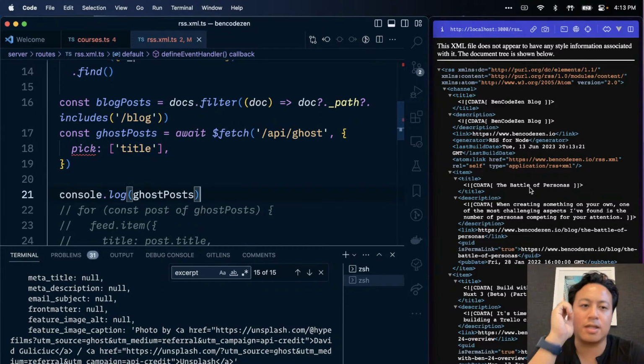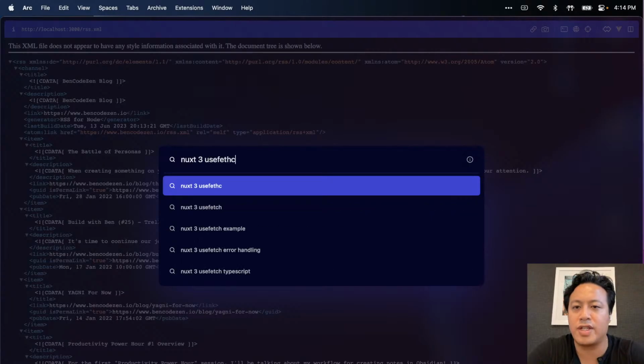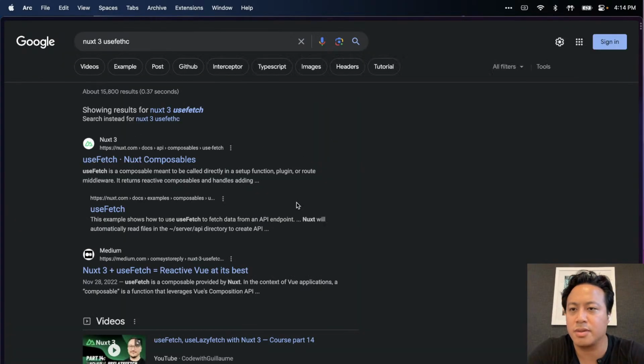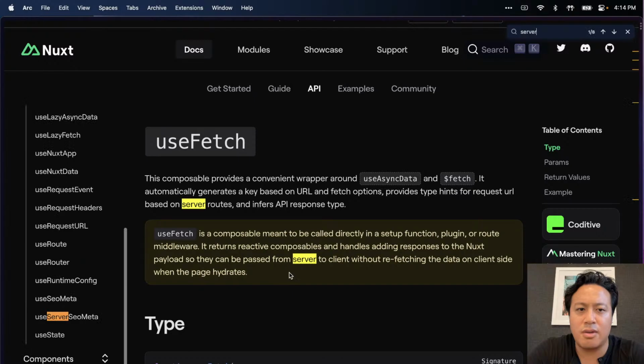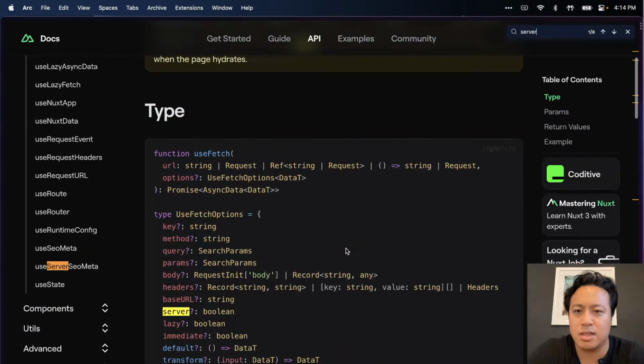That's unfortunate. Well, okay, here's the thing though. I could have sworn I read that use fetch could be used on the server side too. I thought it's a convenient wrapper around use async data and fetch, meant to be used directly in the setup function, plugin, route middleware. Oh, pass from server to client. Sure.